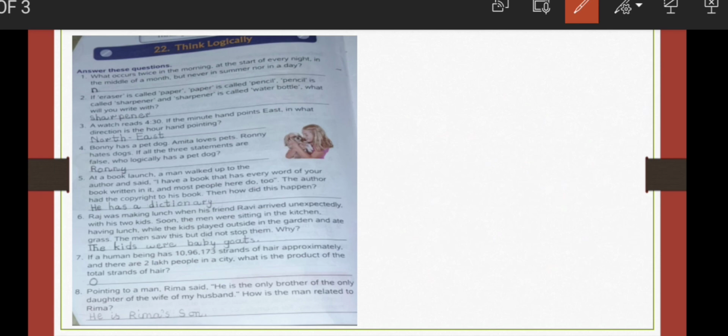And of the wife of my husband. So, of the wife of her husband. How is the man related to Rima? He is Rima's son. He has to be Rima's son. When she says my husband, that means she is the wife, and her son and daughter are brother and sister. So the person is Rima's son. So the answer will be Rima's son.